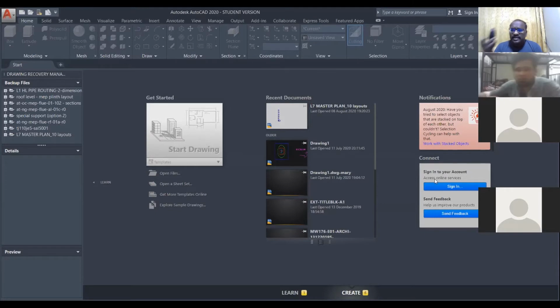Here, this mouse is the pencil. This is the important tool in the AutoCAD application. Many people think I can manage without the mouse, using the mouse pad on the laptop. That is possible in all other applications, but in AutoCAD it is not possible. Without the mouse, you cannot draw anything.